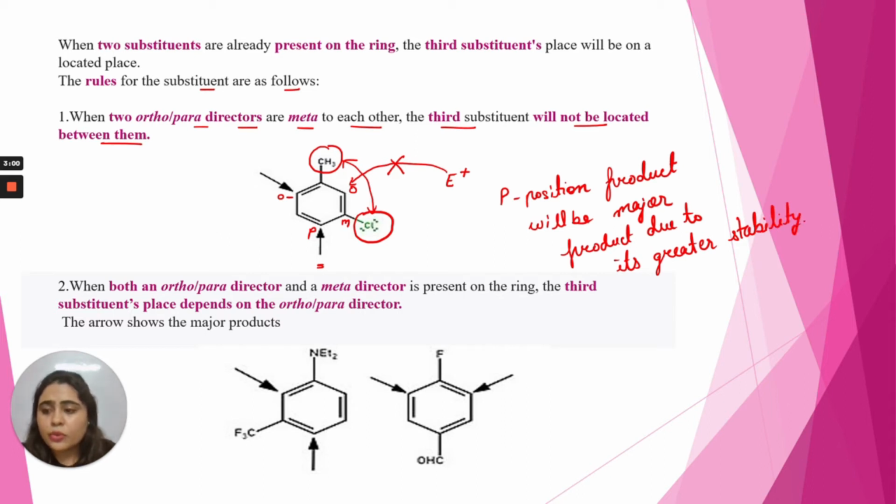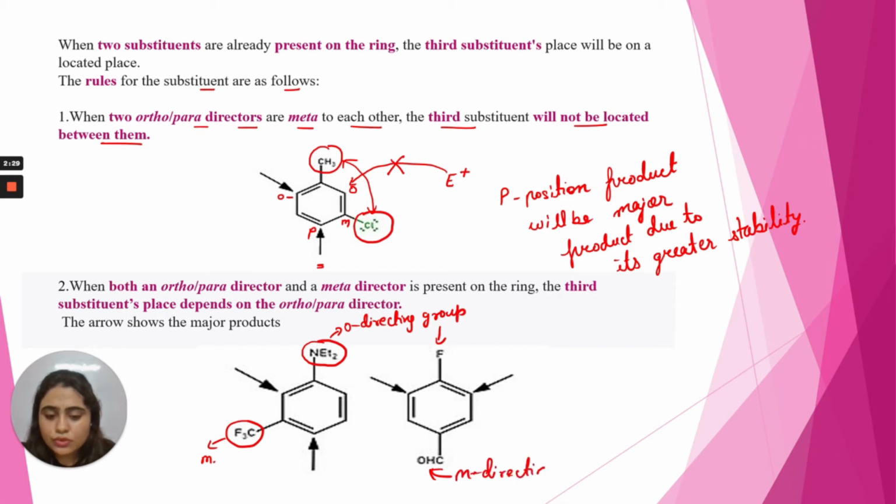Next, when both an ortho-para director and a meta-director are present on the ring, the third substituent's place depends on the ortho and para-director. This N-ethyl group is an ortho and para-director. This CF3 is a meta-directing group. This is also an ortho and para-directing group. This is a meta-directing group, benzaldehyde.